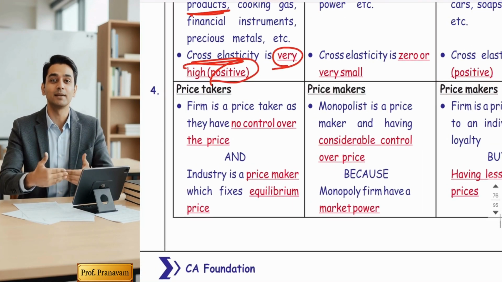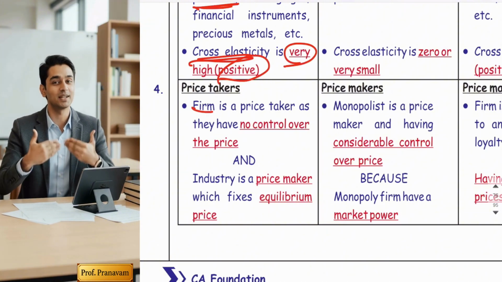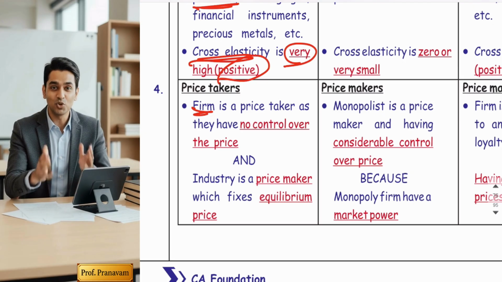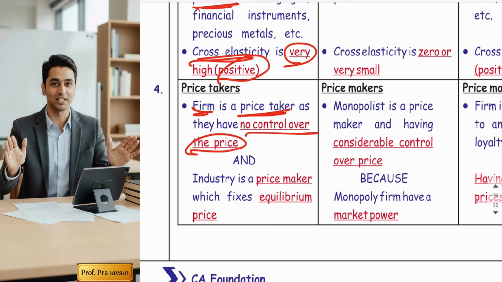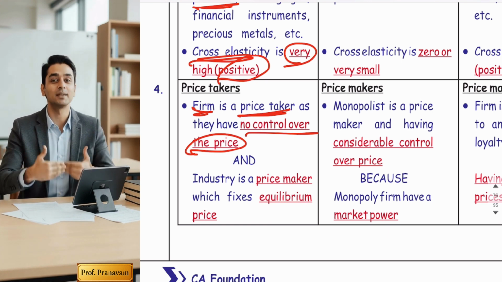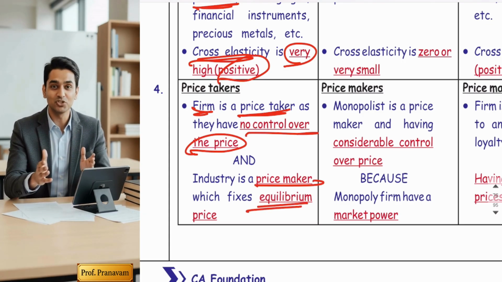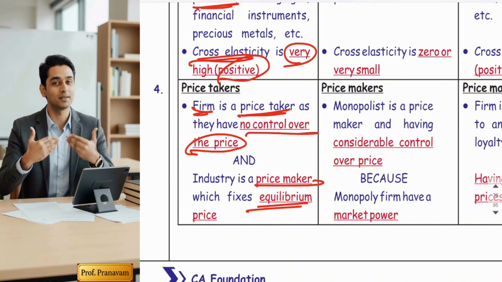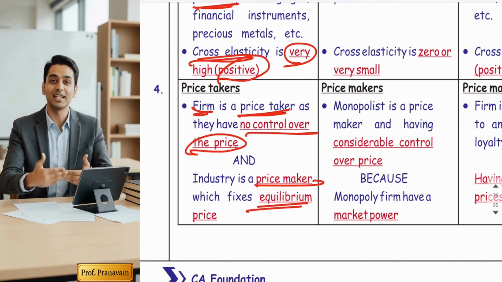The fourth and the main feature is that in this market, all the firms, all the sellers, are actually price takers. Means they have no control over the price. So basically, who fixes the price? Guys, in this market, the industry sets the equilibrium price. Hence, it is said that the industry is a price maker and firms are the price takers.